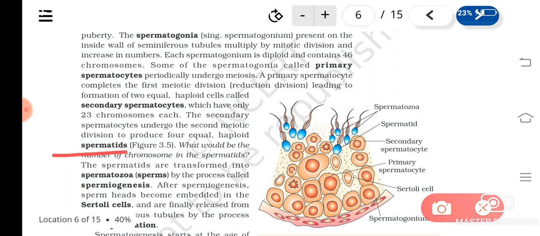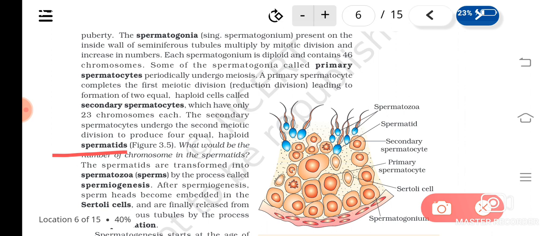Means from each primary spermatocyte, how many spermatids will form? Four. First it will divide into two, known as secondary spermatocytes, and then the secondary spermatocytes undergo one more division, and they form four equal cells called spermatids. Now the spermatids are just like any other animal cell, and it is not the spermatozoa or sperm.